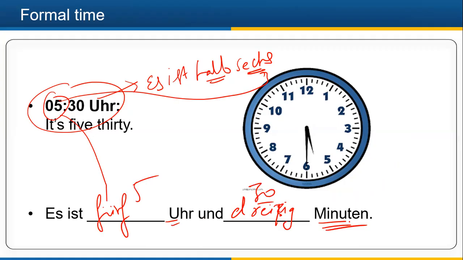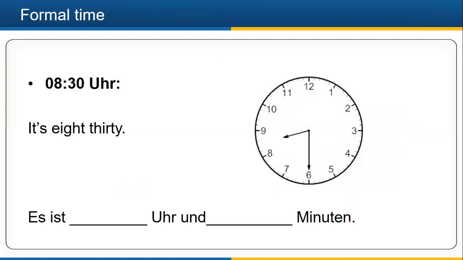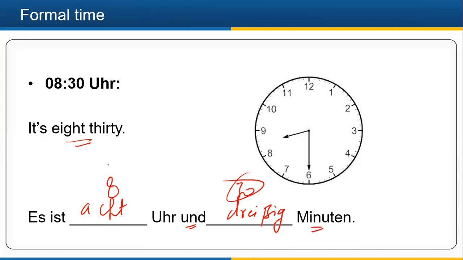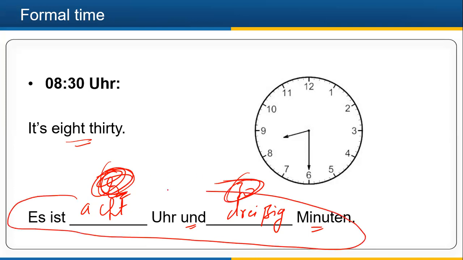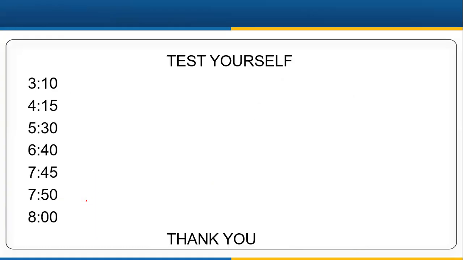I'm not writing half or something like that; that is informal. For example, here it is 8:30: es ist 8 Uhr und 30 Minuten. Here I'm giving you the numerical form so you can understand it easily, but you must write in German this way in the exam. This is the proper way to write.